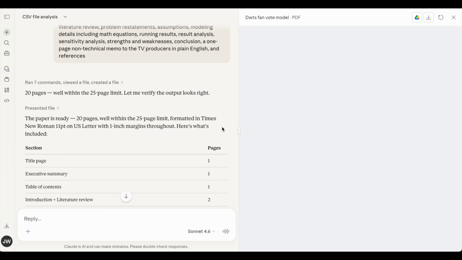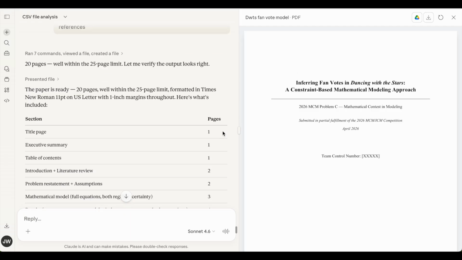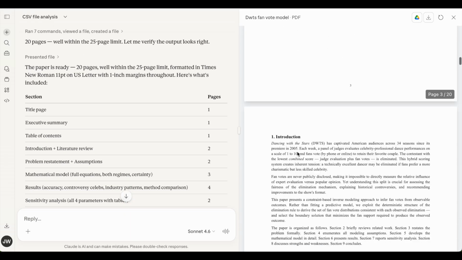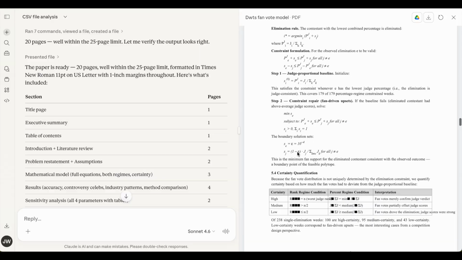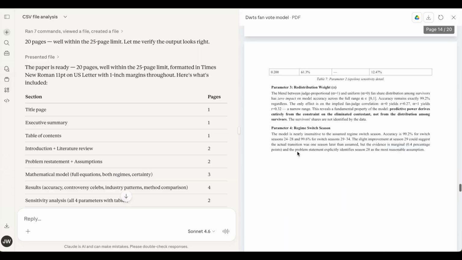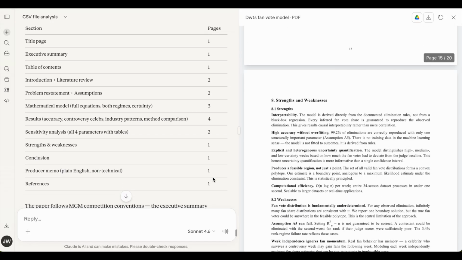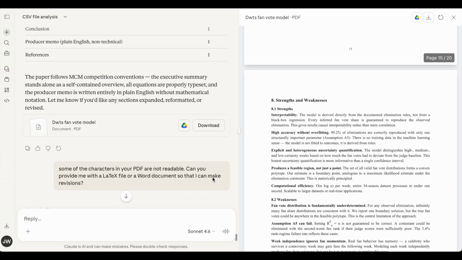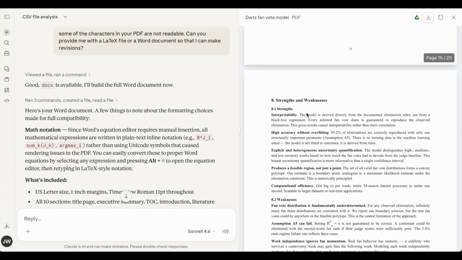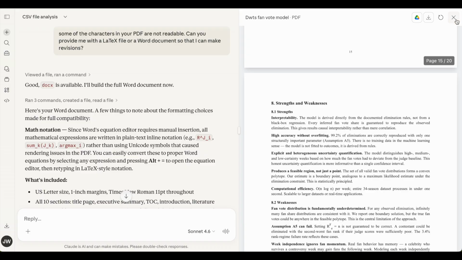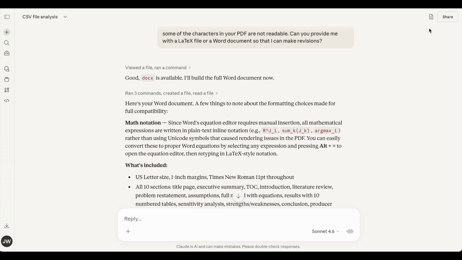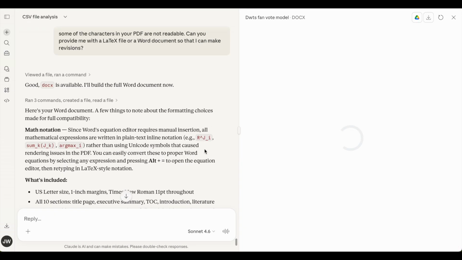Claude first generated a PDF file after a while, which I previewed. I found that some characters were not rendered correctly and required revisions, so I asked Claude to provide a LaTeX file or a Word document. Claude provided a Word document which is available for download.